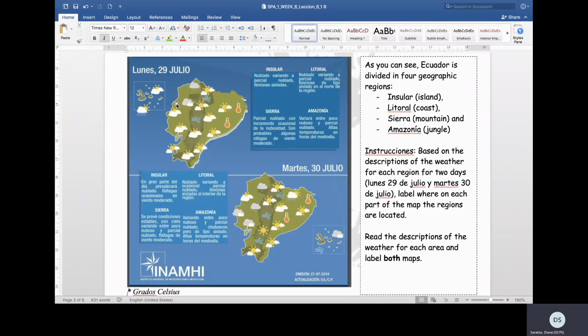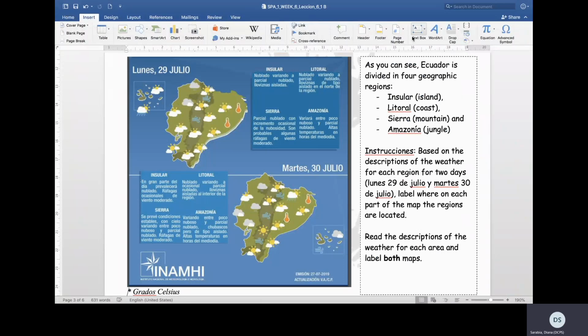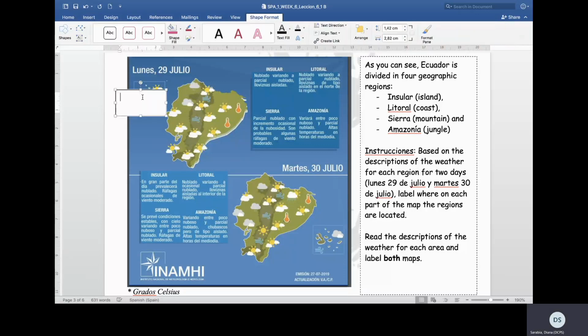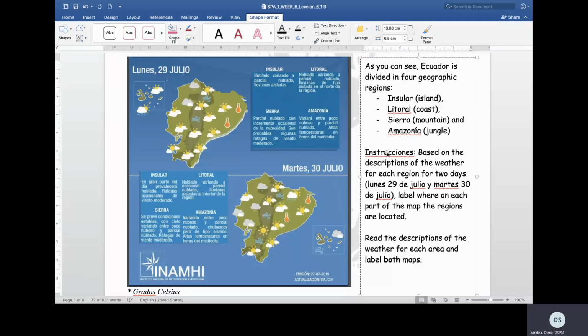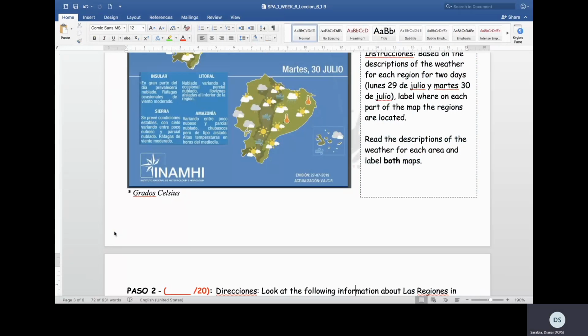So once you identify using any tool that you have at your disposal, I'm going to show you what you could do. You can take a text box here and say, okay, this is insular here. So I'm going to write here, insular. You can do the same. You can create a text box and identify the insular, litoral, Sierra, and Amazonian regions. Once you are done with this part, we move on to the next paso.